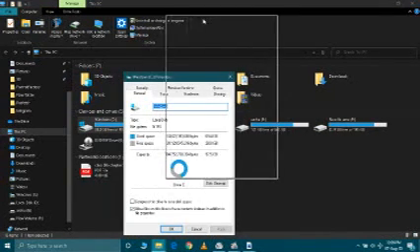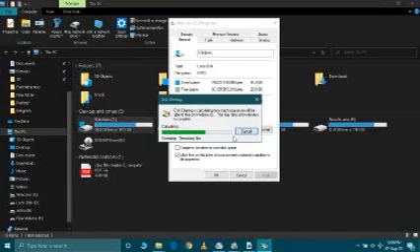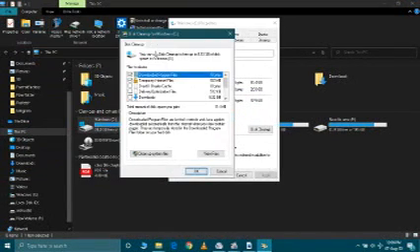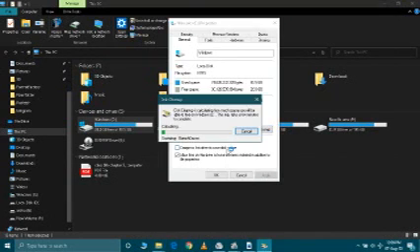In the properties window, you see here disk cleanup. When you click on it, a window will open, and after that you select the files which you want to remove or clean. Suppose I click clean up system files, and it is calculating what kind of files are there.